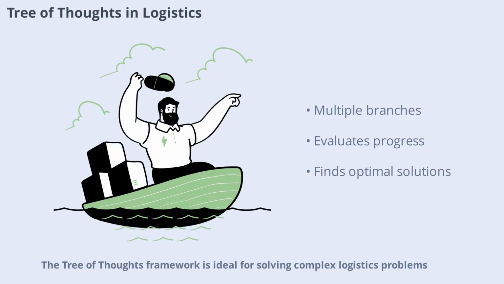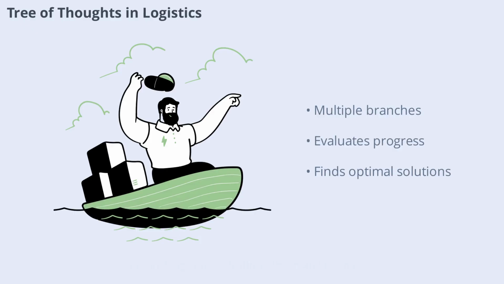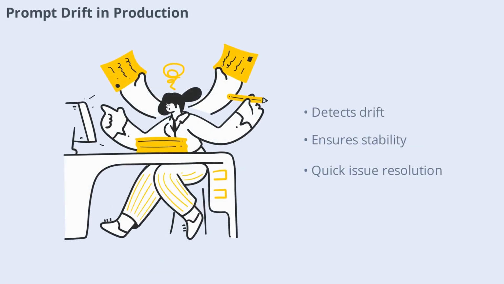The Tree of Thought framework is ideal for solving complex logistics problems. The model explores multiple shipping routes, evaluates costs at each step, and backtracks if a route becomes too expensive. This branching approach allows the model to find optimal solutions by considering several possibilities in parallel, rather than sticking to a single path. Prompt drift can disrupt production systems when model updates change output formats.